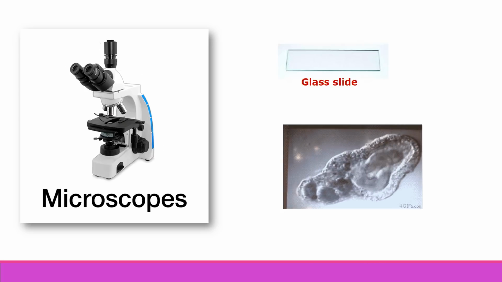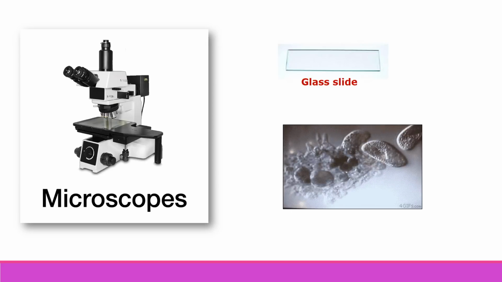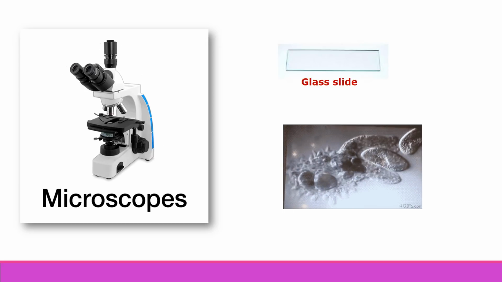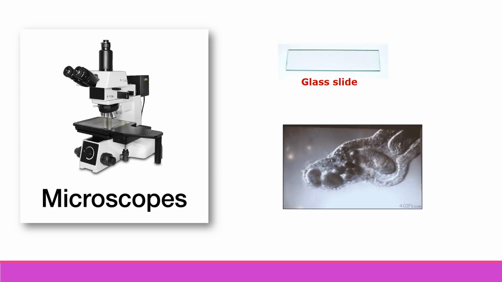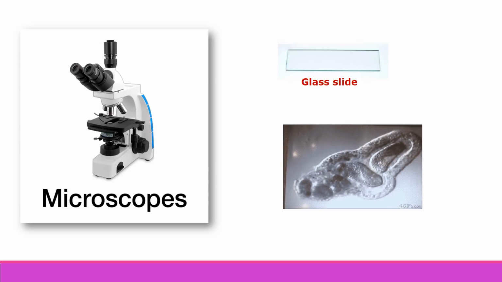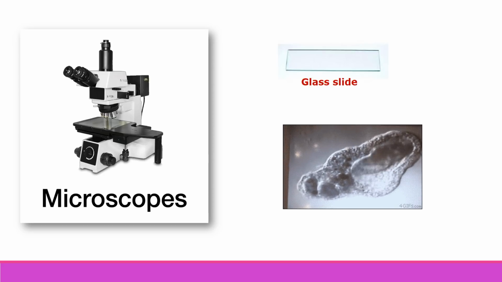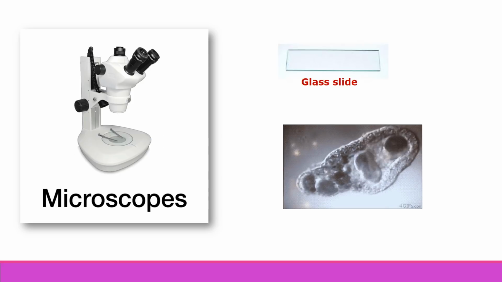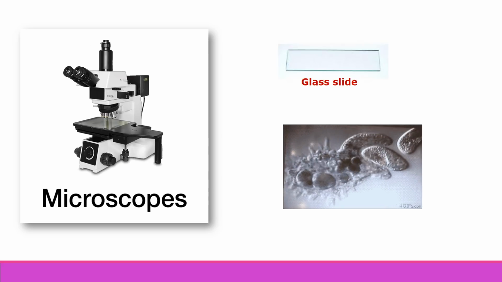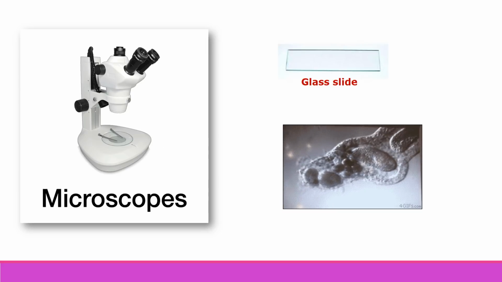After putting this pond water on this glass slide, you have to observe it under a microscope. After watching under a microscope, a number of microbes can be seen. Means there you will see paramecium and amoeba, which are unicellular and continuously moving animals.